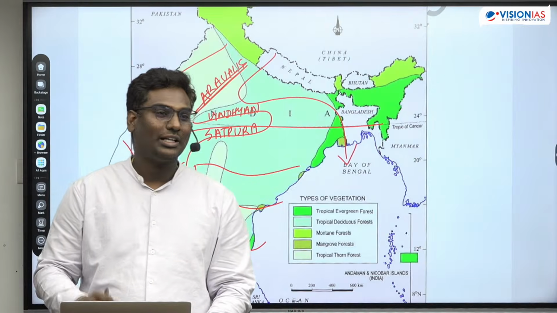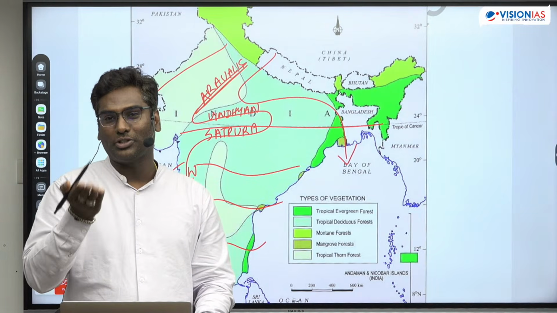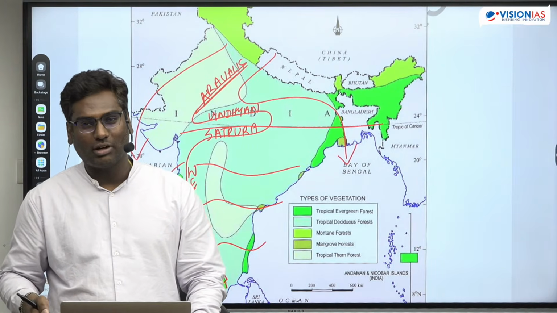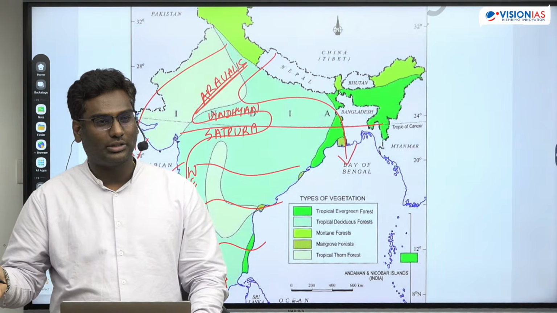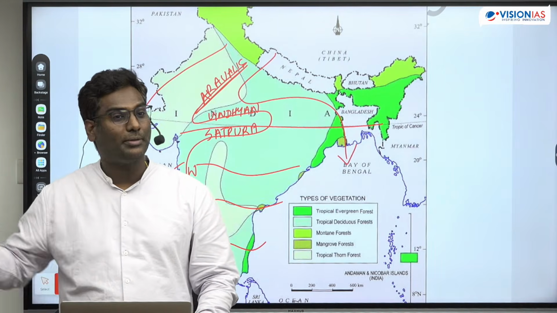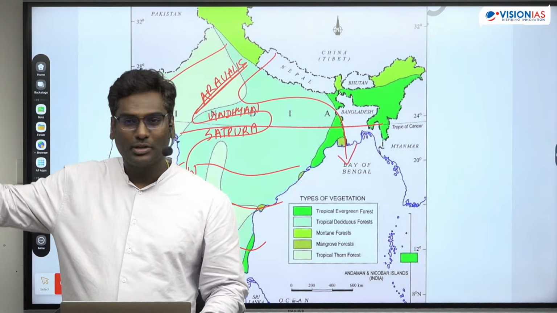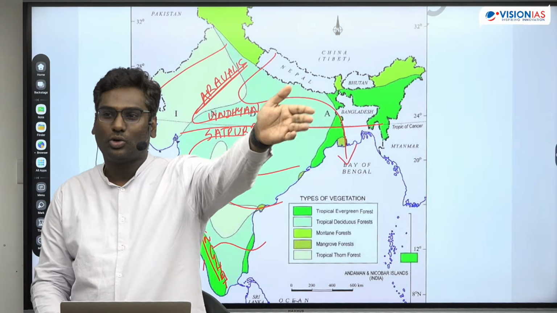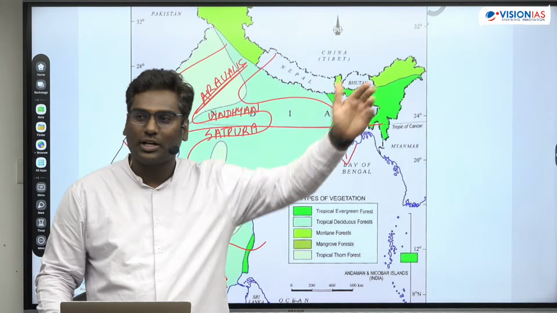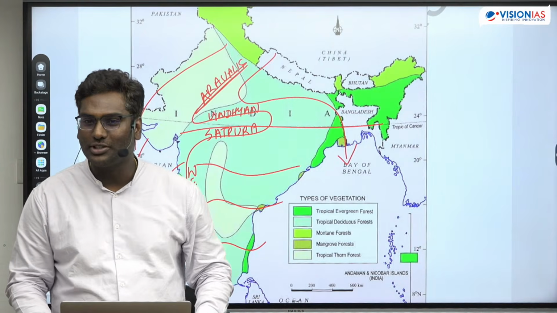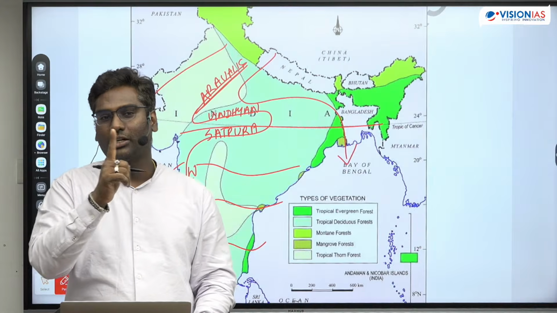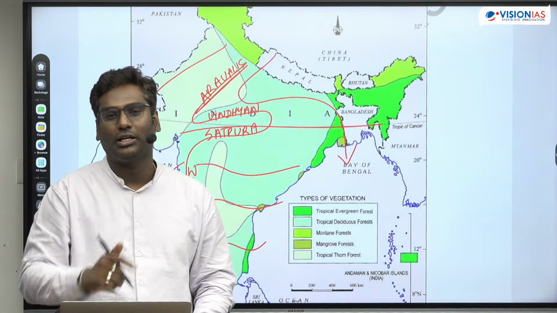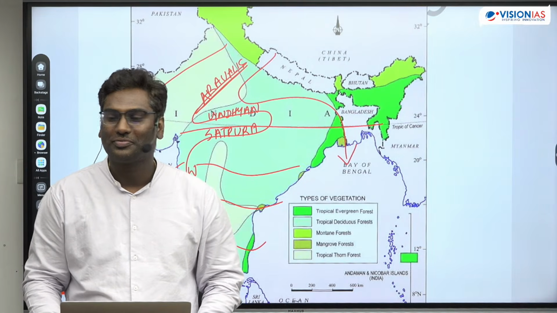Okay, look at the nature of Ganga, Ganga is both extra peninsular and peninsular. Okay, because whatever I just told you, Ken, Betwa and Son and Damodar, these rivers are right bank tributaries. They originate from peninsular India. Left bank tributaries, Ramganga, Gomti, Ghagar, Gandak, Kosi, these rivers are left bank tributaries. They come from Himalayas. Did you get this? Extra peninsular area. There is only one river, one tributary of Ganga, that is right bank tributary, which is originating from Himalayas. Right bank tributary.